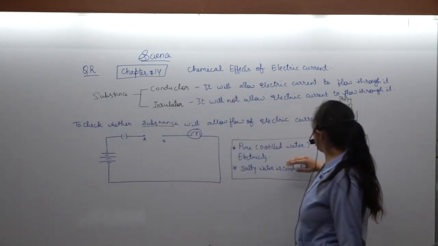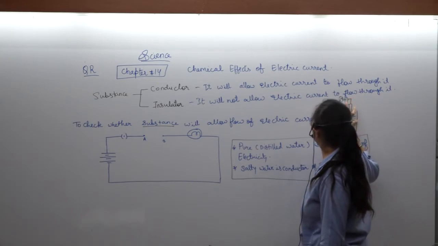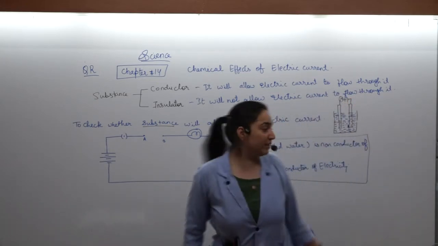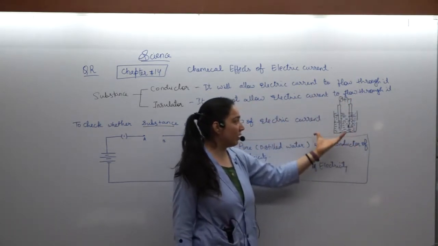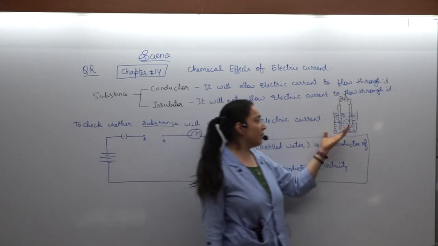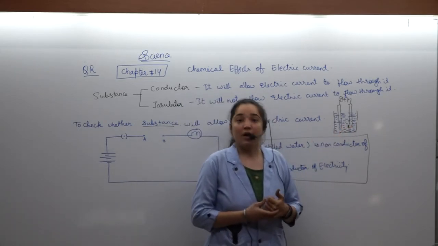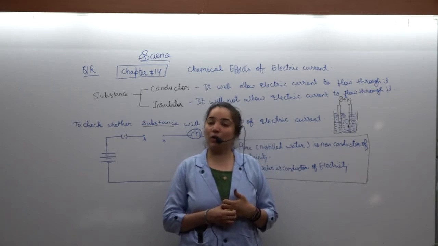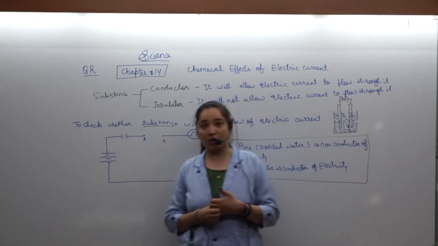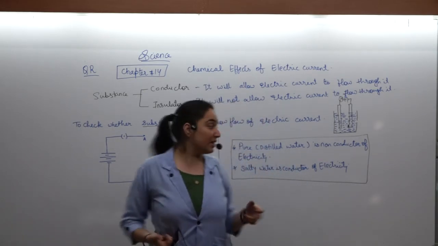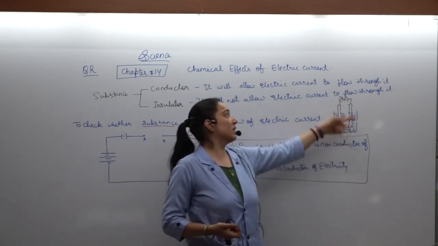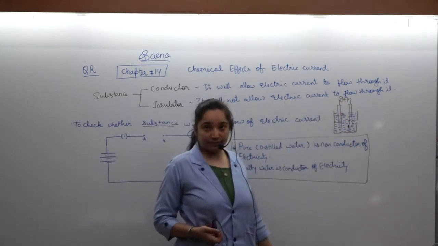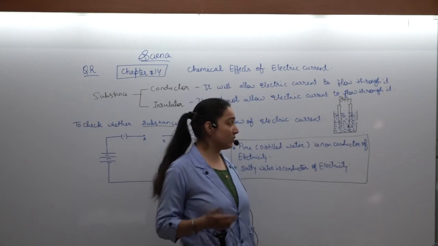The same way, if you want to check for the liquids, then this is the arrangement. What is the arrangement for the liquids as shown in the figure? First of all, you have to write the aim. Aim is to check whether the liquid will allow the flow of electric current or not. Apparatus needed: the fluid, the two electrodes, bulb, and the battery, as well as wire and switch.